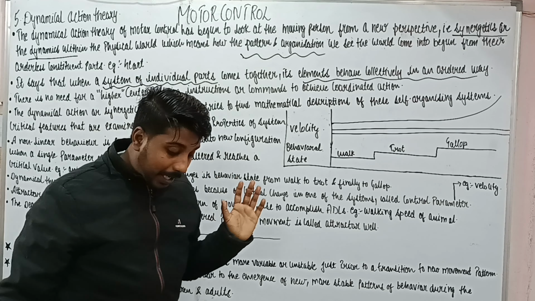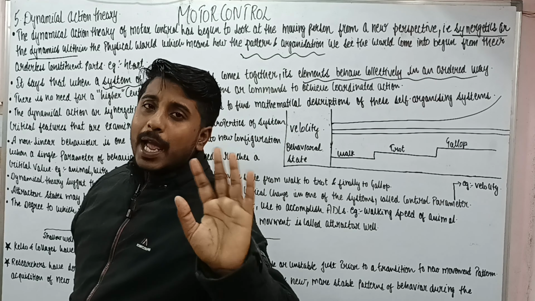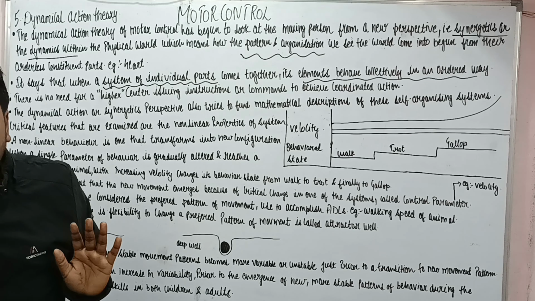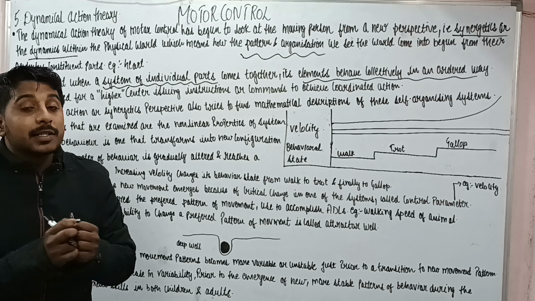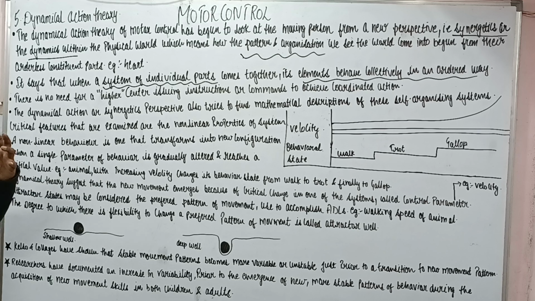Once they gave this theory, they said that we do not need any kind of higher center which is sending information to a lower center, with the lower center then doing the movement. We do not need such things. This theory is based on how the constituent elements work together in a systematic and orderly way for the task of our body, or we can say the movement.